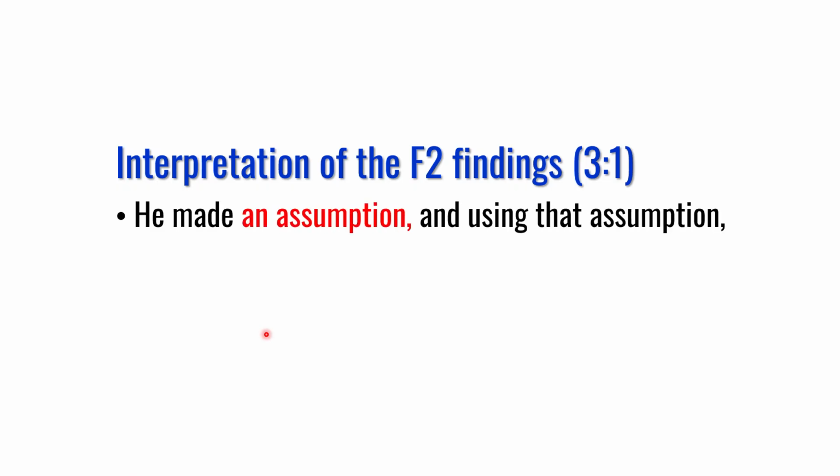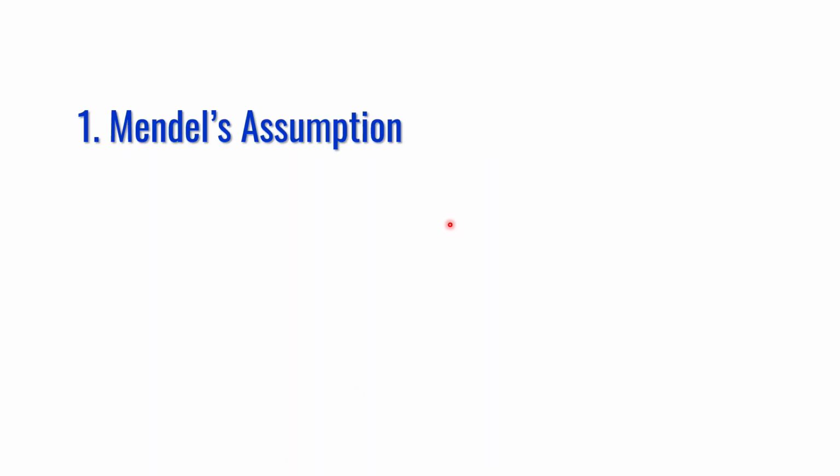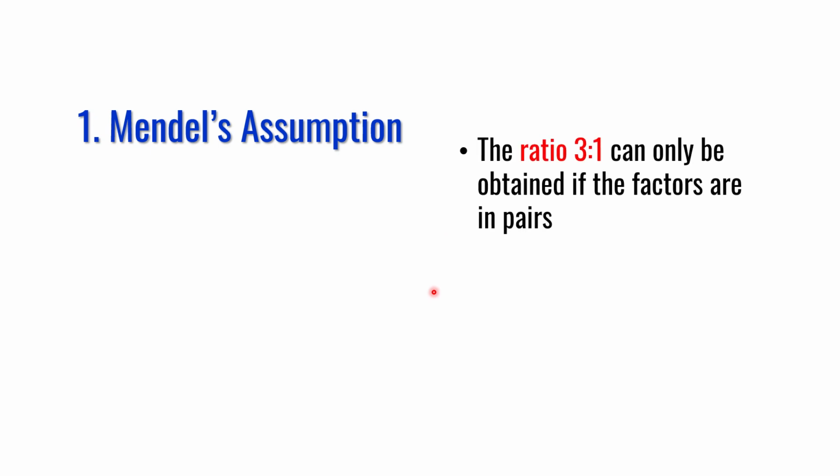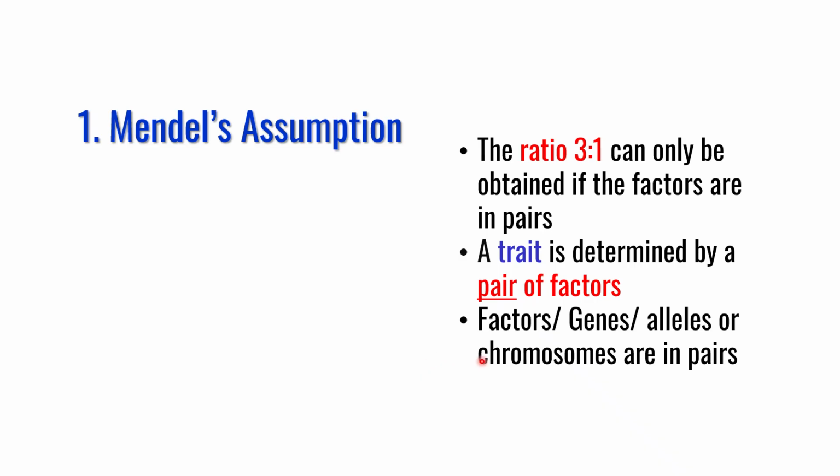To interpret his finding of the F2 generation, he used the following strategy. First, he made an assumption, and using that assumption, he devised a method of writing plant genotypes. So regarding his assumption, according to him, the 3 to 1 ratio can only be explained if the factors are in pairs. So his assumption was that a trait is determined by a pair of factors, or in other words, you can say factors, genes, alleles, or chromosomes are in pairs.